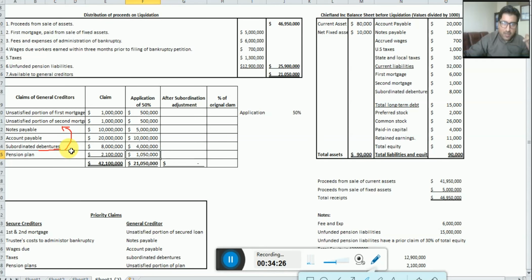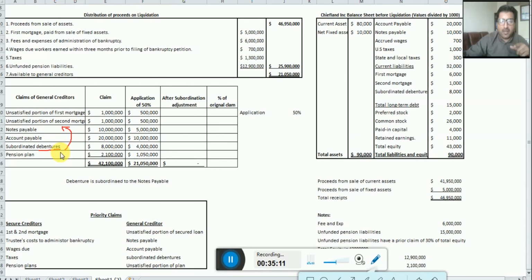If it is given in a question that the debenture is subordinated to the notes payable, we mean by this that if the notes payable is not receiving 100%, then the debenture will receive nothing. Simple as that. Okay. So now we have this adjustment column only for notes payable and subordinated debenture.